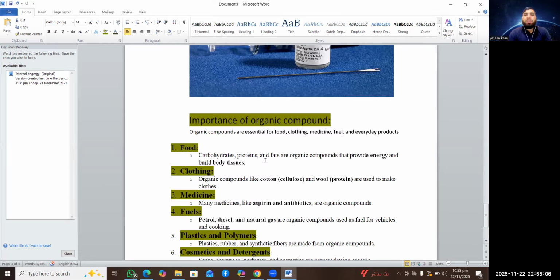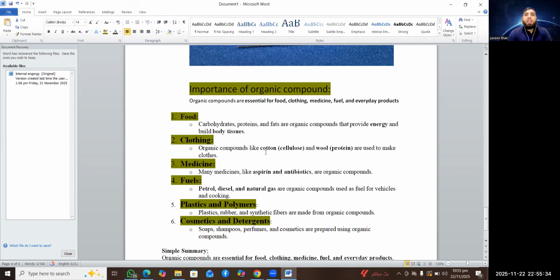But along with energy, they also perform various other functions. They provide energy and build the body tissue. If we think about our hair, our hair is made up of proteins. Our nails are also made up of protein. Inside our blood, protein is present. So these actually come from external sources, and these are the best examples of organic compounds.